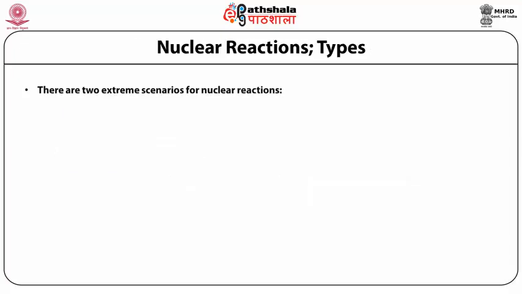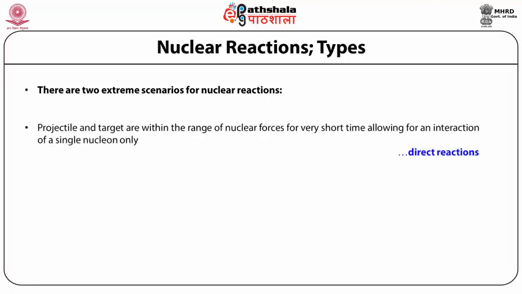Nuclear reaction types. Now in this slide we are going to study the different types of nuclear reactions. There are two extreme scenarios for nuclear reactions. Number one, the projectile and target are within the range of nuclear forces for a very short time, allowing for an interaction of a single nucleon only.